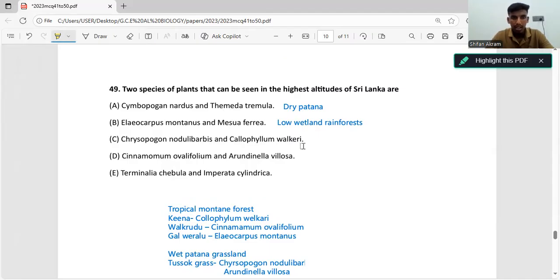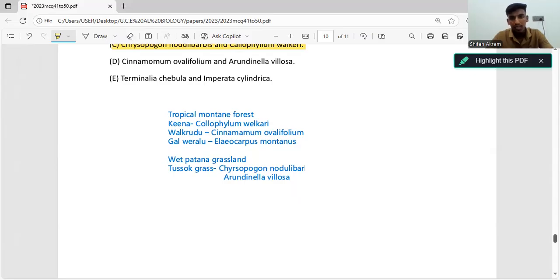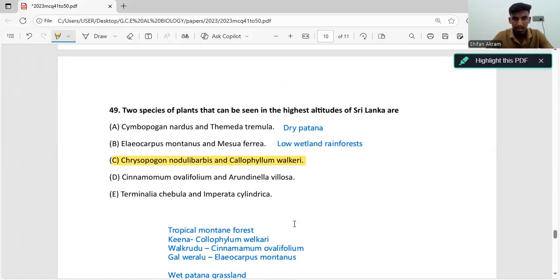Then the fourth statement: we have Cinnamomum ovalifolium and Arundinella villosa. Cinnamomum ovalifolium is present in tropical montane forest, which is correct. Then the second one, Arundinella villosa, is present in wet Patana grassland. That statement is also correct.